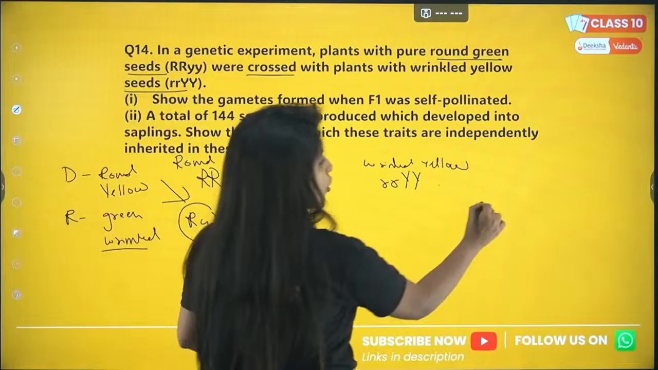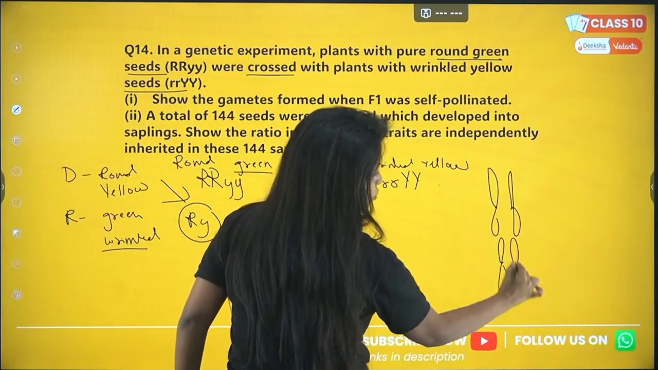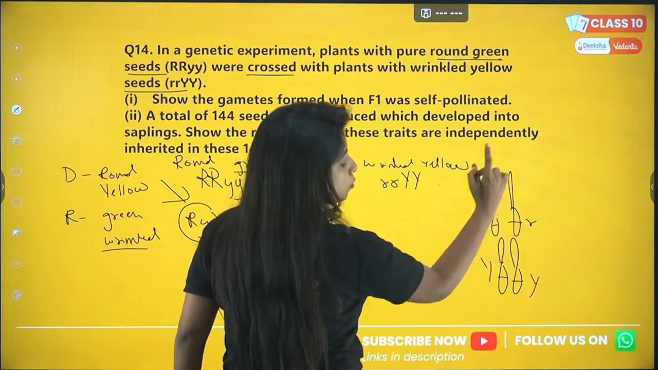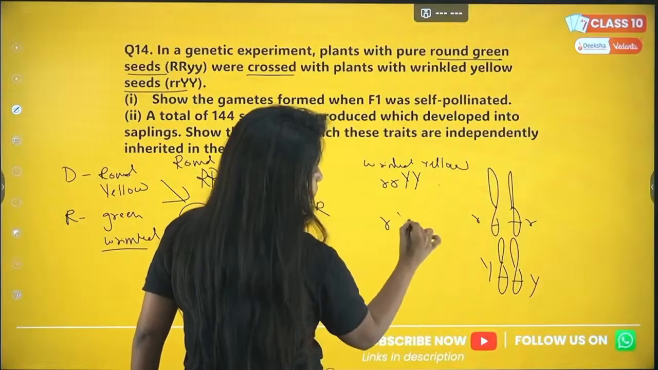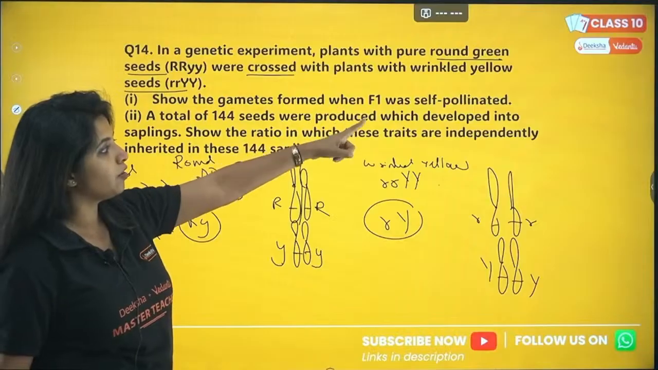Now on the other hand, if you talk about this particular plant, my dear children, here it is small r, and there is capital Y. Now from here only one, so small r. From here also only one, that is capital Y. Whatever you do, it will be the same. So these are the gametes formed when F1 was pollinated.